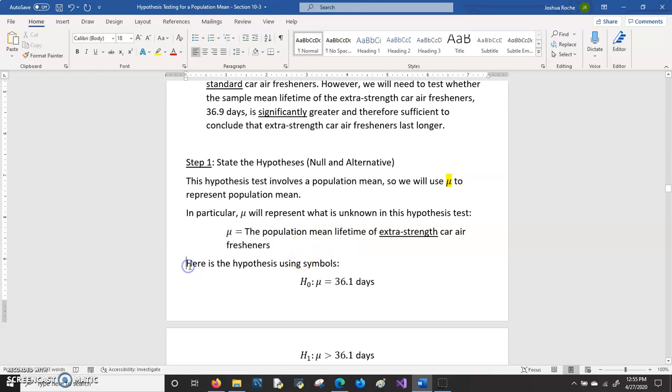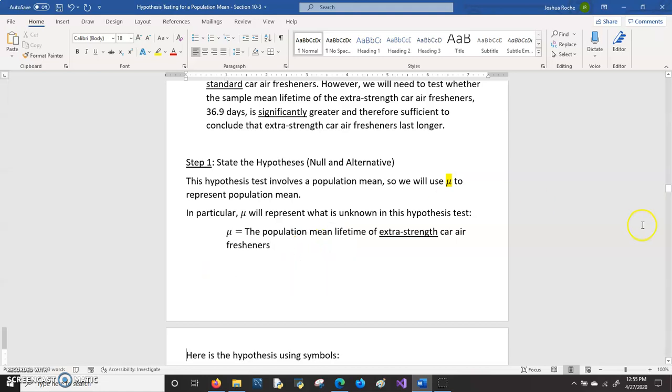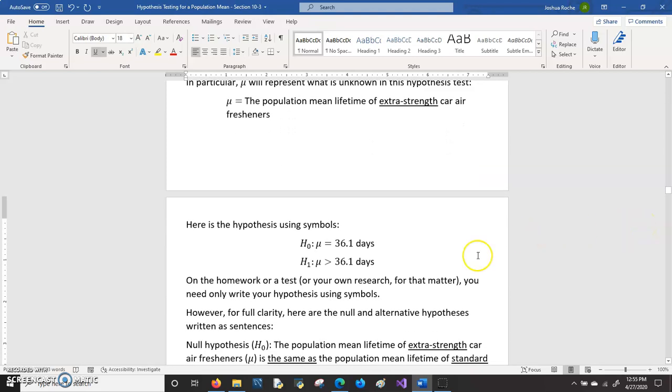So here are the hypotheses. The null hypothesis is always that there's no difference or no change, and you'll always see an equal to here. So the null hypothesis is that the population mean of extra strength fresheners is just the same as the population mean of the standard air fresheners.